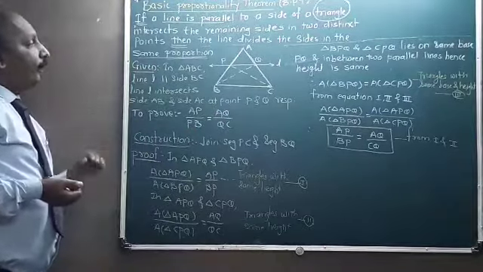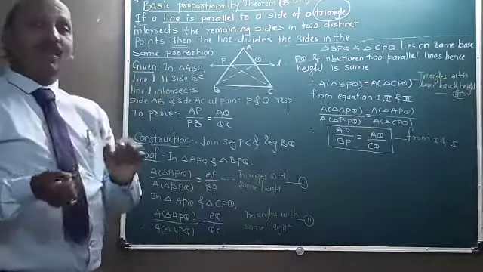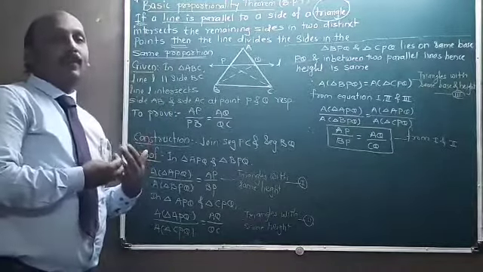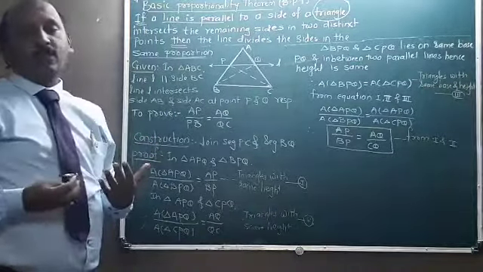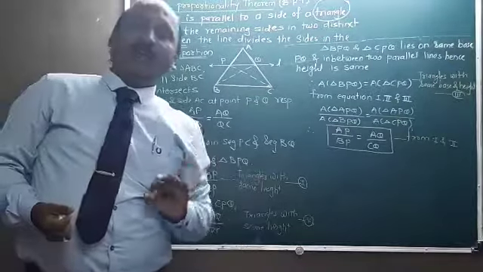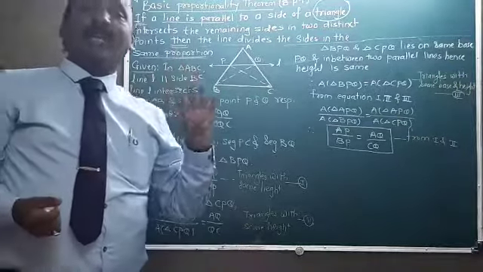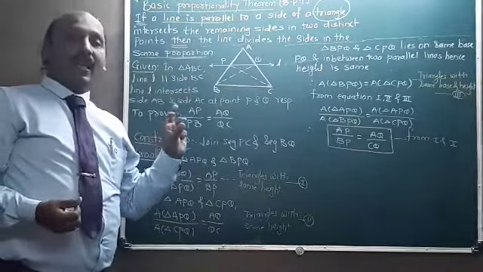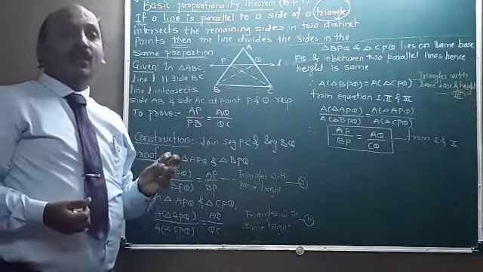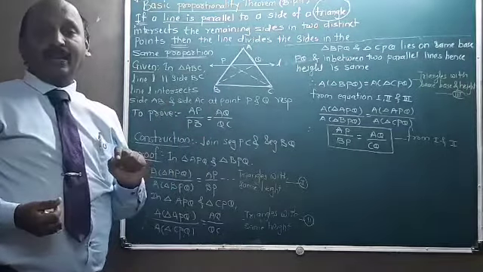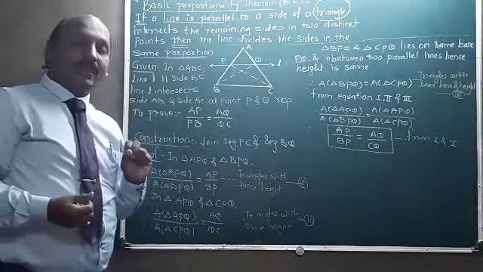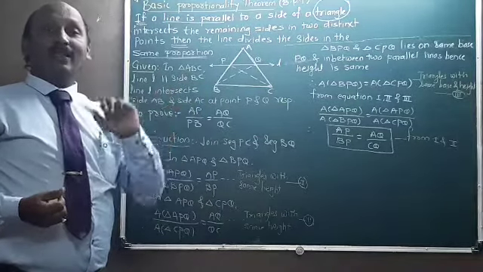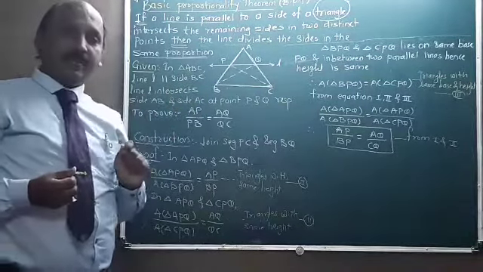Next, for this one we have to do a construction, as per whatever we have seen before this. Before this, in this topic, we saw four important properties of the areas of triangles. The first property we have seen is that the ratio of areas of two triangles is equal to the ratio of the product of their base and height. The second property we have seen is that the ratio of areas of two triangles with common or equal height is equal to the ratio of their corresponding bases.